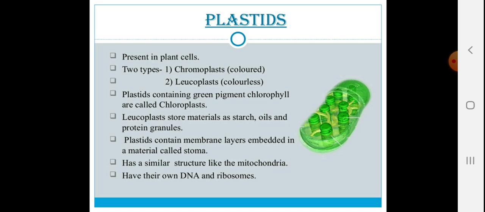Plastid has a similar structure like mitochondria, have their own DNA and ribosomes, so they can generate or create their own proteins. So, major function of the plastid is to perform photosynthesis with the help of chloroplast and chlorophyll present in it, and so that plastids are only found in the plant cells.